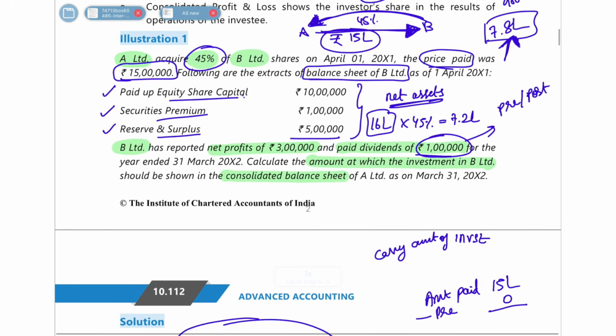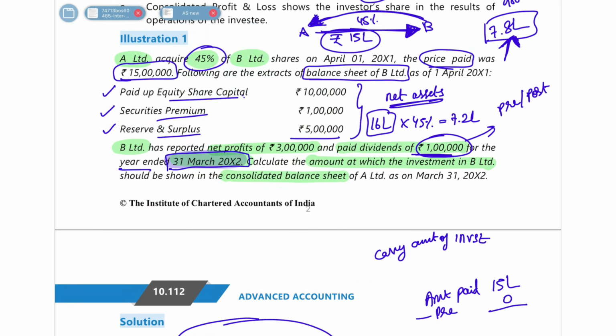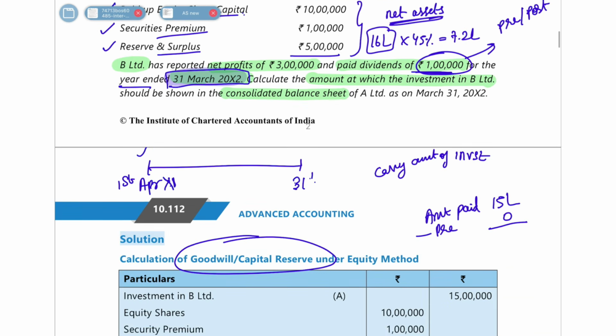You have to see that this dividend was paid for the year ended 31st March 2002. And when did we invest? We invested on 1st April 2001 itself, and this dividend relates to the year ended 31st March 2002. That means it is after we have invested. So after we have invested means this is a post-acquisition dividend only.